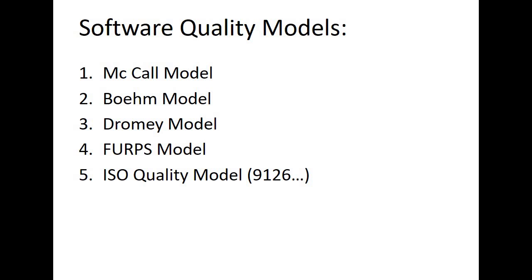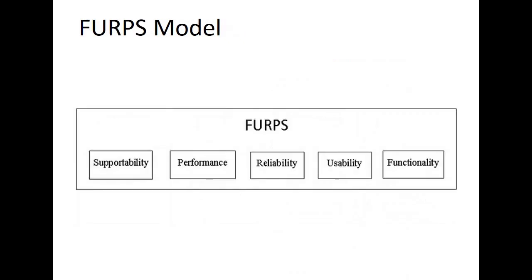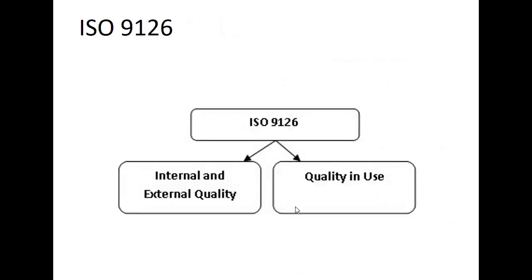Right? So customer satisfaction is something to be considered in measuring the quality attributes as well. In case of ISO 9126, we can further expand this particular image. Internal and external quality will deal with functionality, reliability, usability, efficiency, maintainability, and portability.